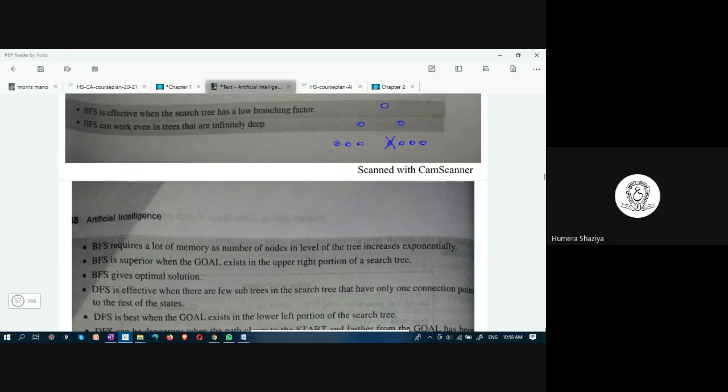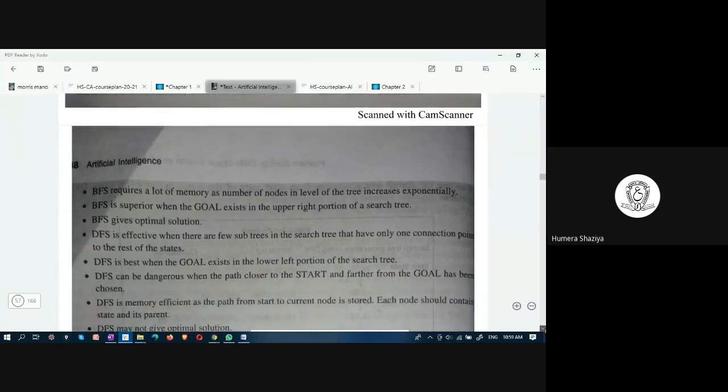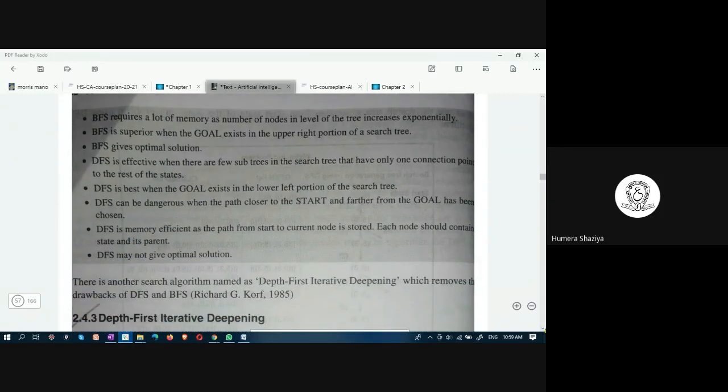So BFS is effective when the search tree has a low branching factor. Low branching factor in the sense that it does not have many successors. And BFS can work even in trees that are indefinitely deep because it expands serially. BFS requires a lot of memory because the tree would grow exponentially. BFS is superior when the goal exists in the upper right portion. BFS gives an optimal solution because it is doing level-wise expansion.